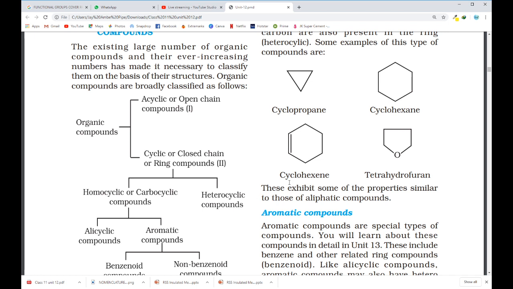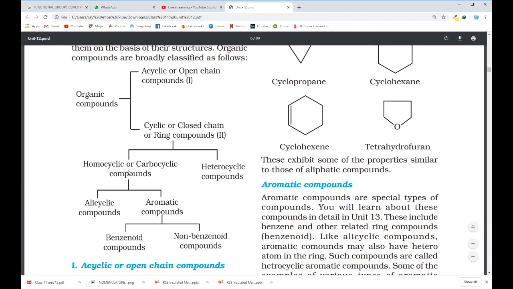So we have two different types of rings: homocyclic, also known as carbocyclic because it is made up of carbon only, and heterocyclic, where along with carbon some other element like oxygen, nitrogen, or sulfur may be present. Again, carbocyclic rings are of two types: alicyclic and aromatic.